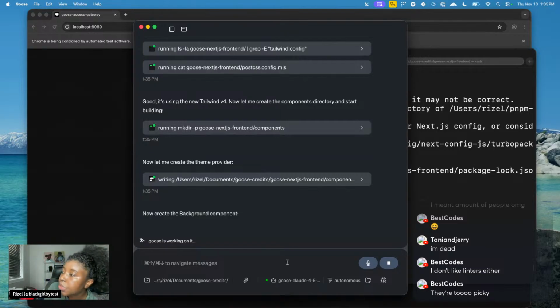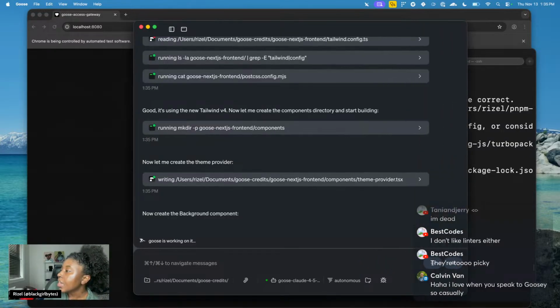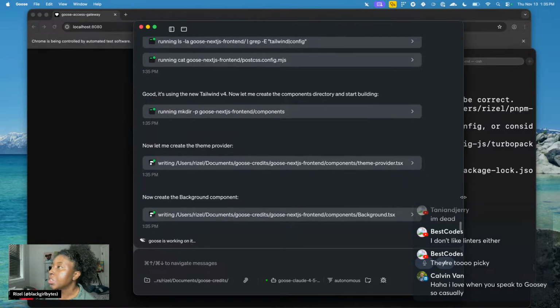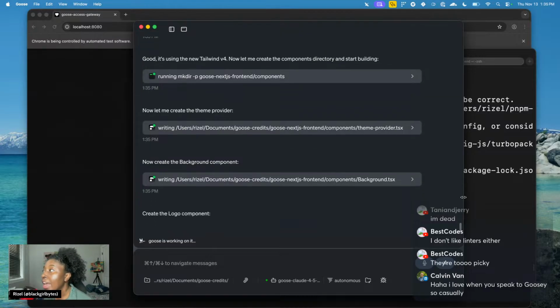Also, if people are curious, I'm using Goose with Claude 4.5 Sonnet right now. It took me a while to move to 4.5 Sonnet. I used to be on Claude 4 only. I feel like every time I switch to a new LLM, I kind of have to learn how to talk to it a little bit. It's still the same thing, but I have to shift my language just a bit. I don't know if you guys feel the same way.